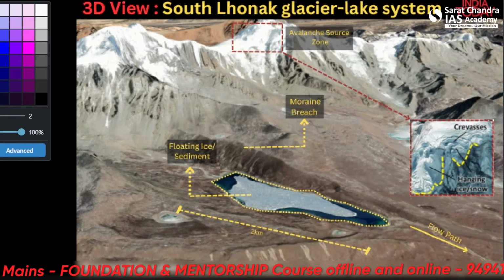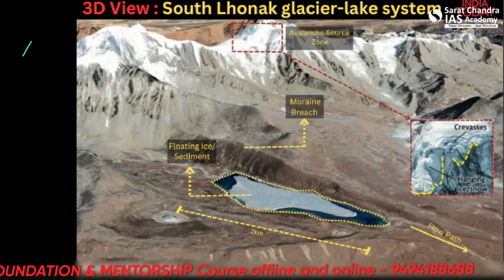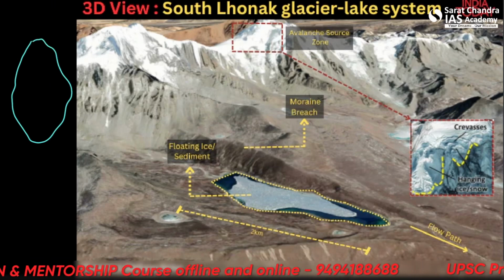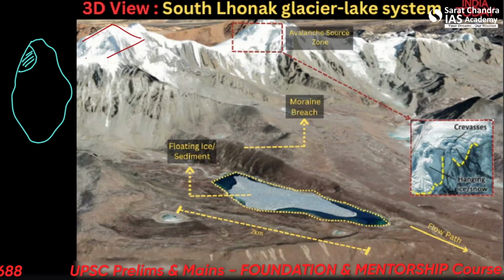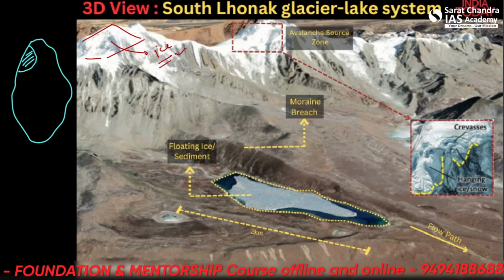So it's in here. As we have already seen when we see Sikkim, this we are talking about the western end. This portion is where the South Lonak Glacier Lake system is. In the image you can see these are the glaciers. As I have already told you, glaciers are the mountains formed out of complete ice or snow. Alright, and these are the avalanche source zones.